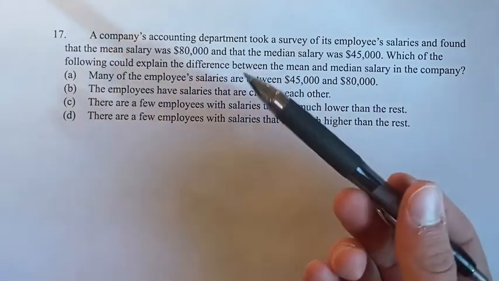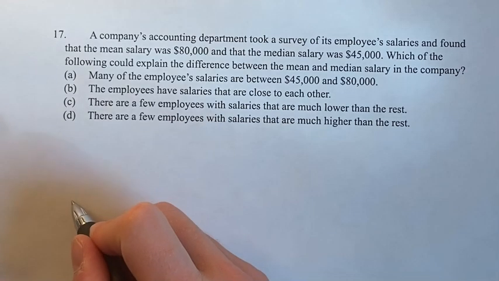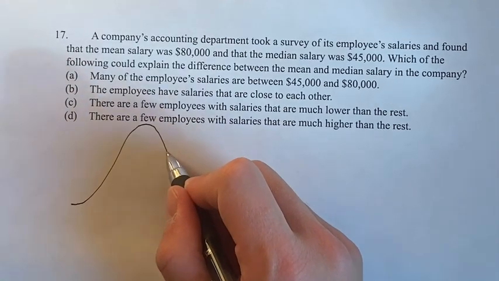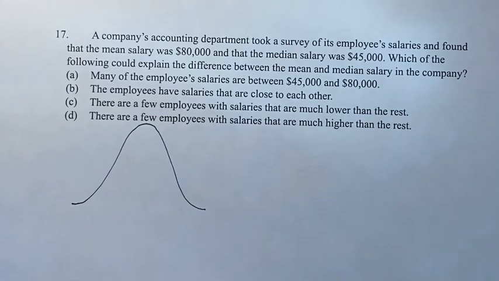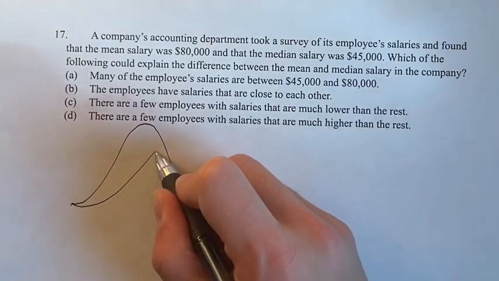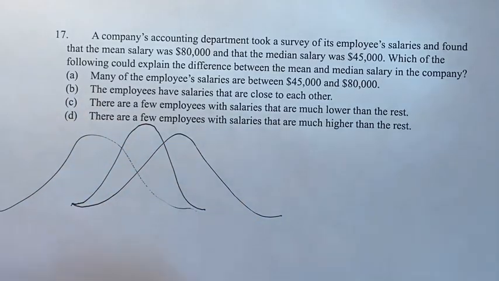When you have a difference between a mean and a median, that means that the distribution of the salaries is not a normal distribution, where you'd expect some people to be paid very low, most of the people in the middle, and then a few people at the end. This means that it is skewed to one side. So we could expect it to either be like this or like that. The exact shapes of these don't matter, but it's going to be skewed off to one side in one way or another.